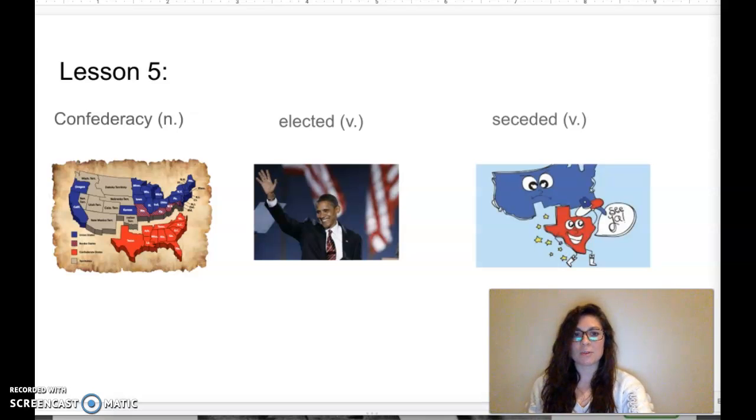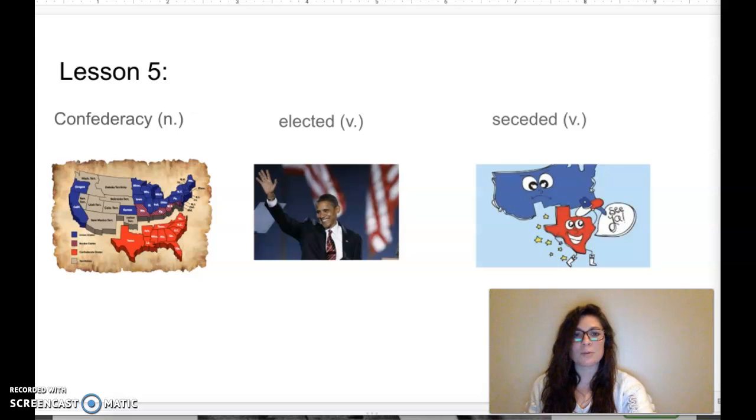Our first vocabulary word for today's story is the word Confederacy. Repeat after me. Confederacy. A confederacy is the government formed by the states in the South after they withdrew from the United States. Our next vocabulary word is the word elected. Say elected. Elected means chosen by a vote to do something or to serve in a certain position.